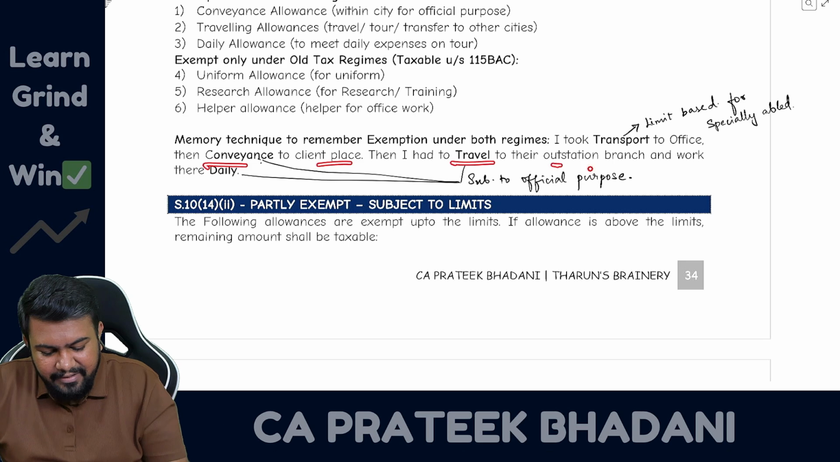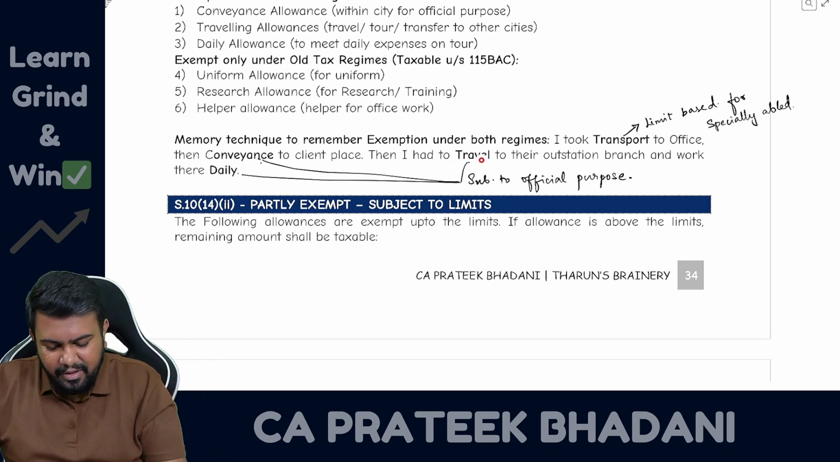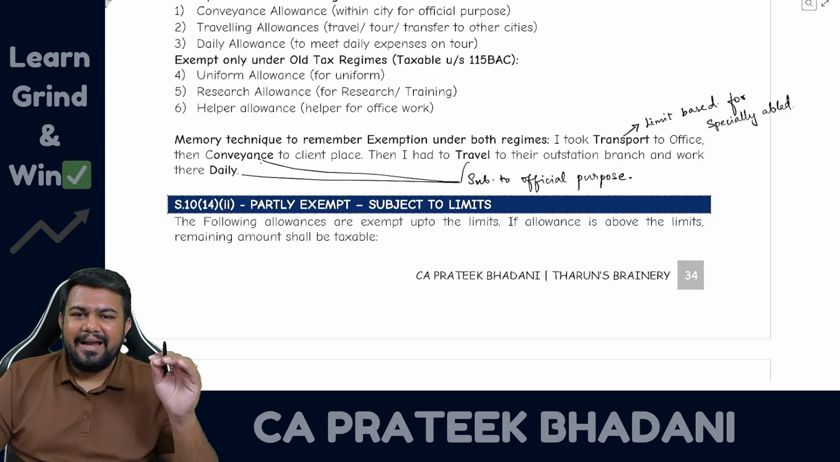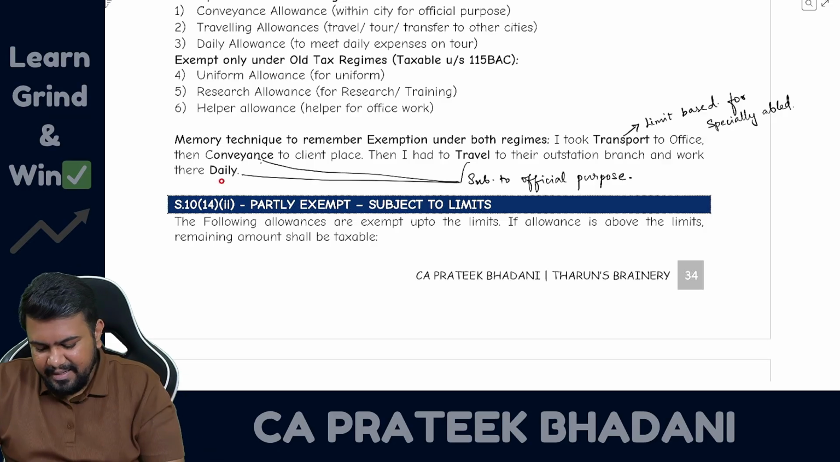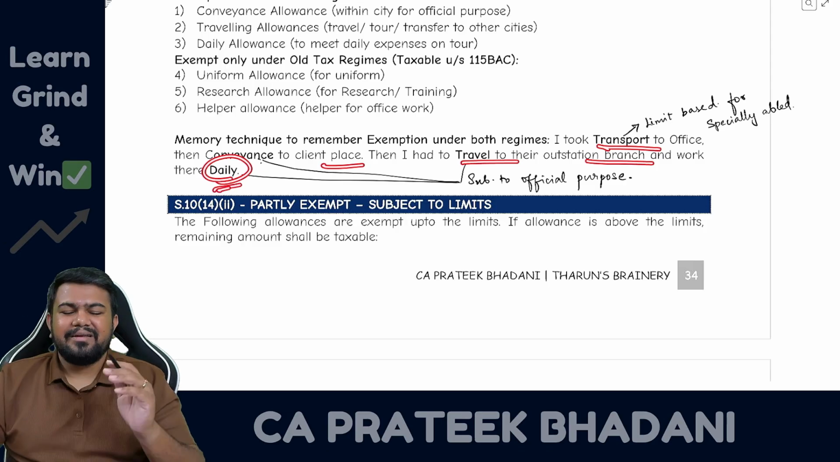Then I had to travel to their outstation branch. So if you are going and traveling to another city, that is called travel allowance. And lastly, work there daily. So there, if you are spending for hotel and food, that is daily allowance, correct? So I took transport to office, conveyance to client place, travel to outstation branch and work there daily.